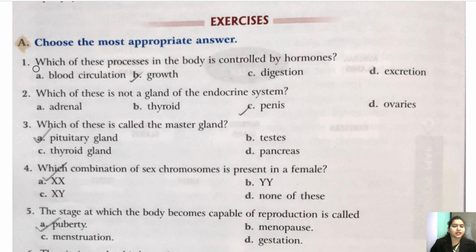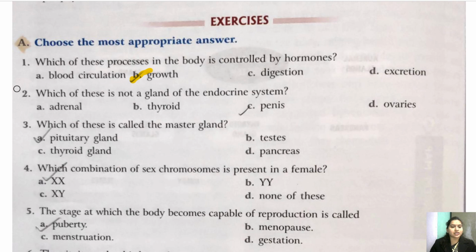Question number 1. Which of these processes in the body is controlled by hormone? Blood circulation, growth, digestion, excretion. So beta, blood circulation, digestion and excretion is not controlled by any hormone. They are just the body regulatory processes. Okay, but growth definitely is controlled by pituitary gland or a growth hormone. Okay, growth hormone which is secreted from pituitary gland controls the growth of a body.